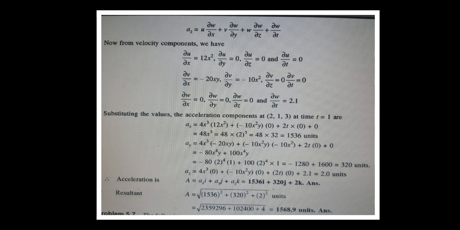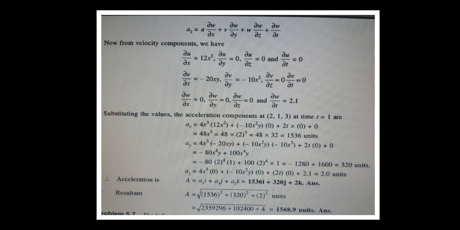Now substituting the total values of ax, ay, az for the acceleration, we are having acceleration factor capital A is equals to ax of i plus ay of j plus az of k, that is equals to 1536 i plus 320 j plus 2 k is the answer.